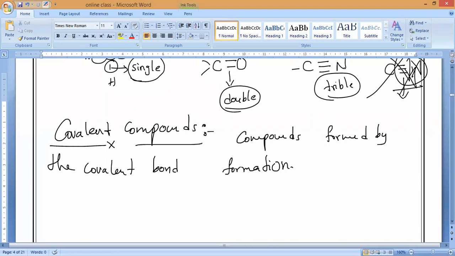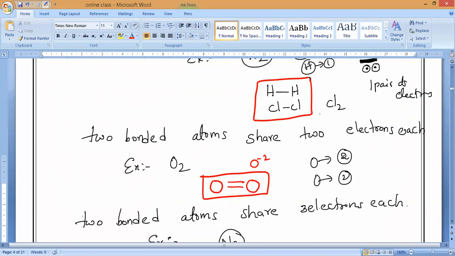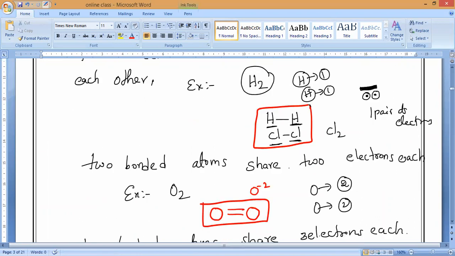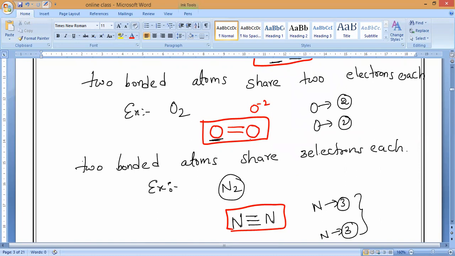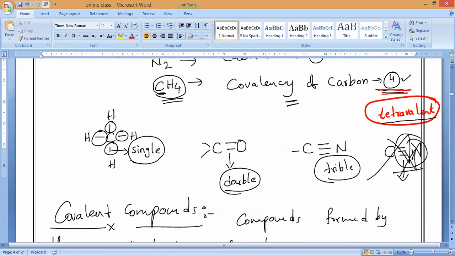Now, in these covalent compounds, sometimes the same kind of atoms are involved. For example, hydrogen and hydrogen, chlorine and chlorine, oxygen and oxygen, same kind of atoms. But in the case of methane, different atoms are involved: carbon with hydrogen, carbon with oxygen, carbon with nitrogen.